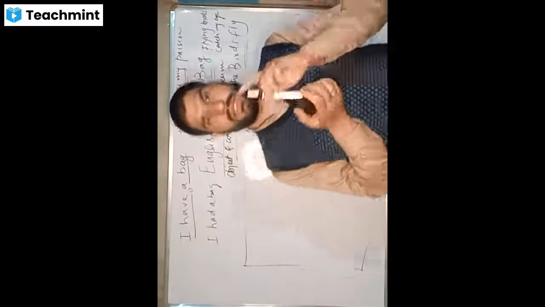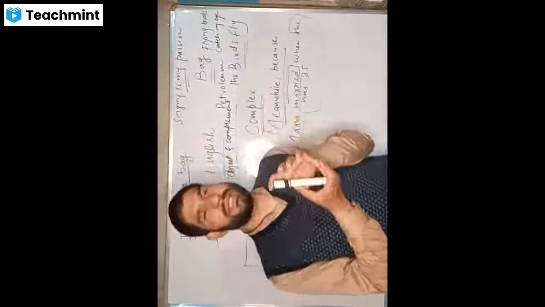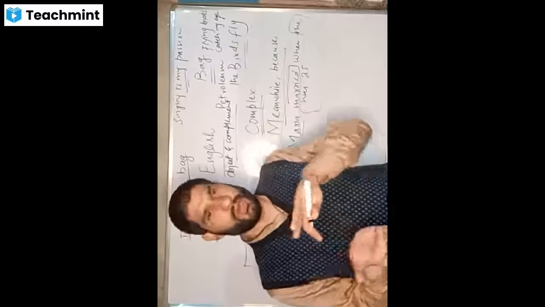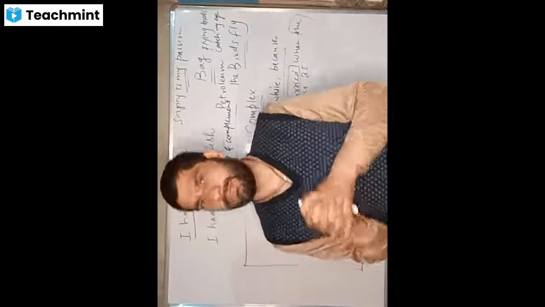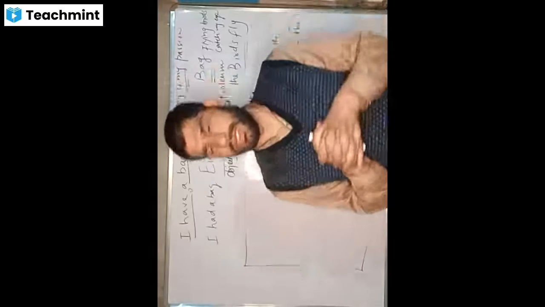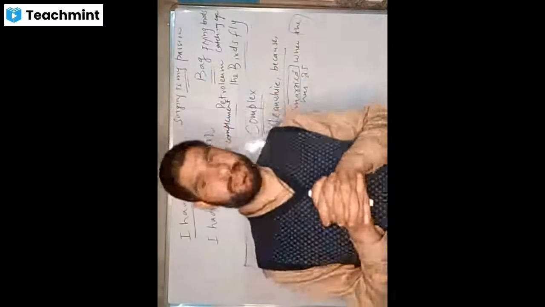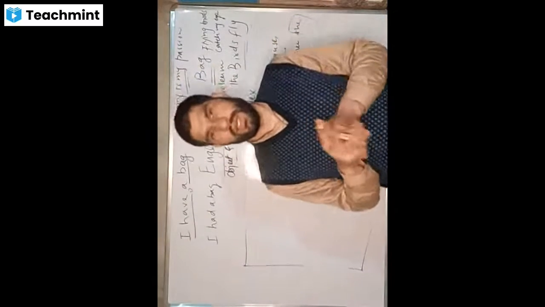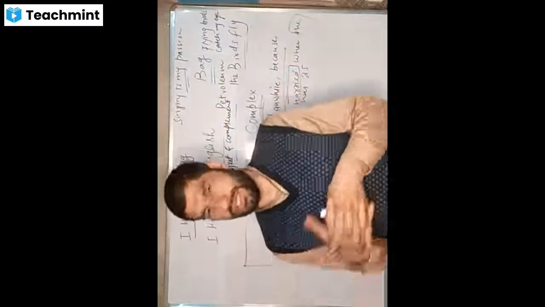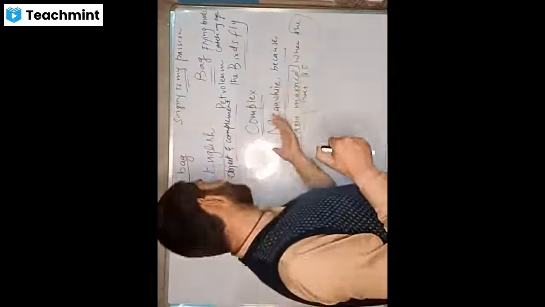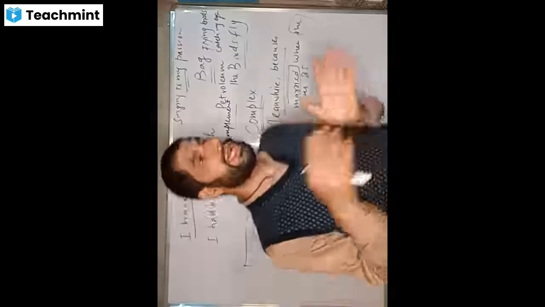Then we saw jumbled letters and word formation. One is natural word formation: when letters combine in a proper order to make sense, it becomes a word. Then we have affixation, where prefixes and suffixes are added and new words are framed.